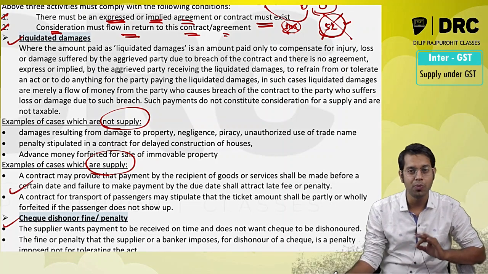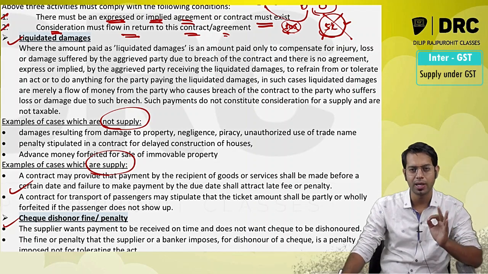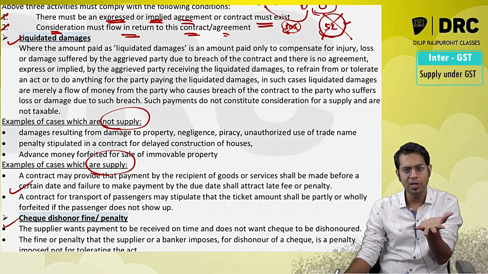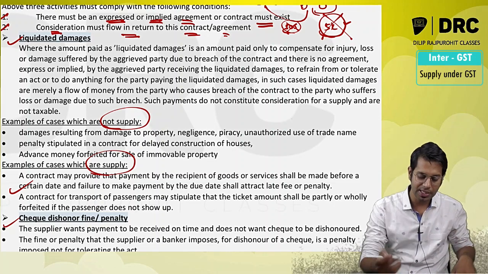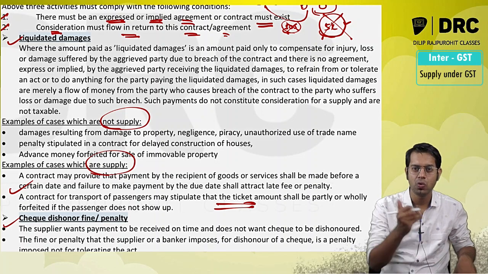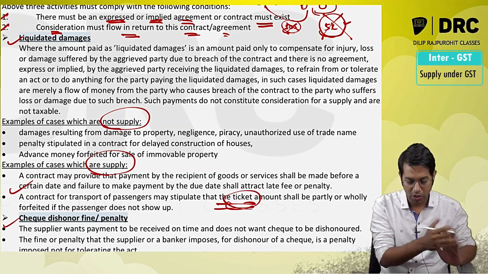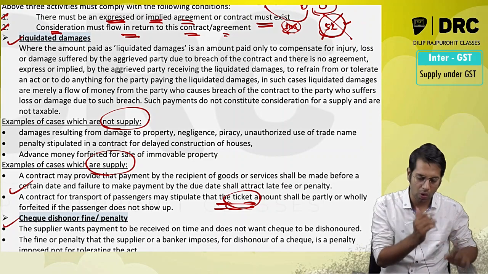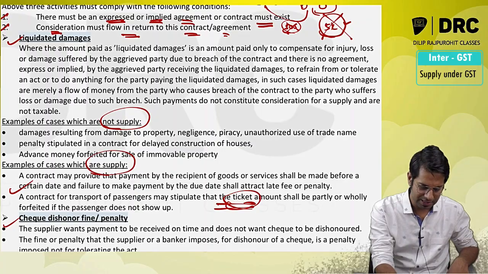Now say you have booked a movie ticket, you don't go to the theater, so that movie ticket amount will not be refunded to you, it will be kept by them only. So they say that it is a supply. You have booked a train ticket or a bus ticket and you don't appear, in that case they forfeit that money, they will keep that money with themselves. So it is treated as supply, and automatically that amount will be taxable. So they have given different cases like this.